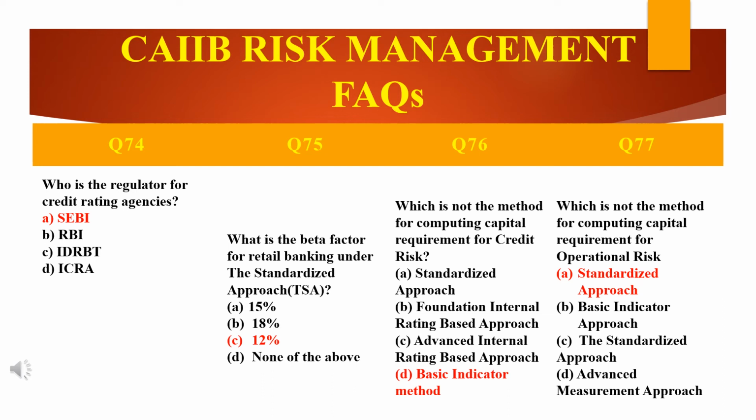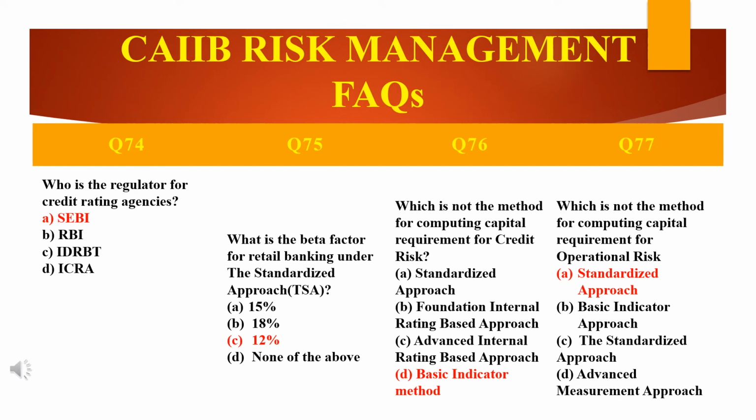Which is not the method for computing capital requirement for operational risk? The previous question was of computing credit risk, and this is of operational risk. The options are the same: standardized approach, basic indicator approach, standardized approach, and advanced measurement approach. So the answer is A,